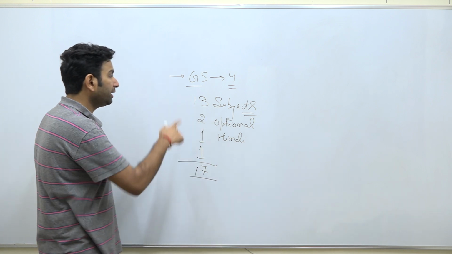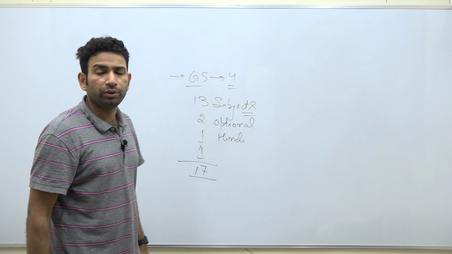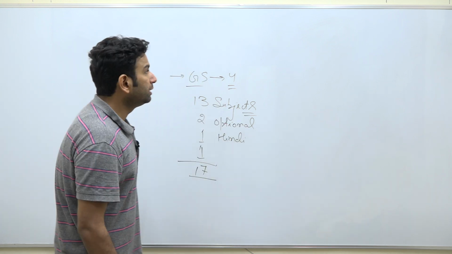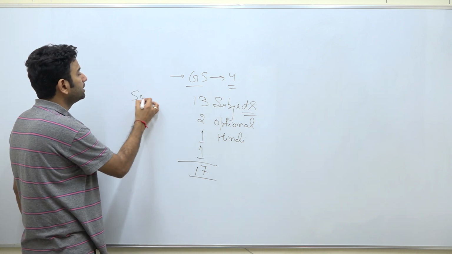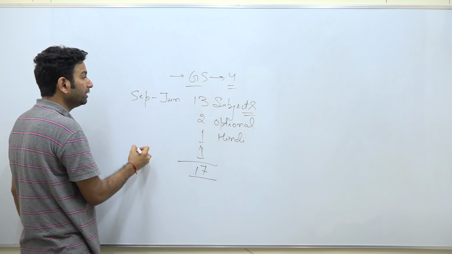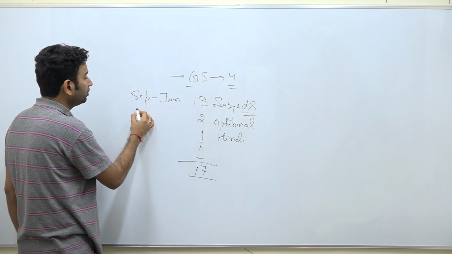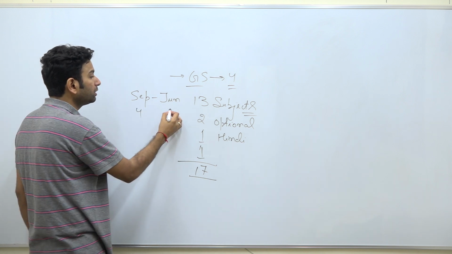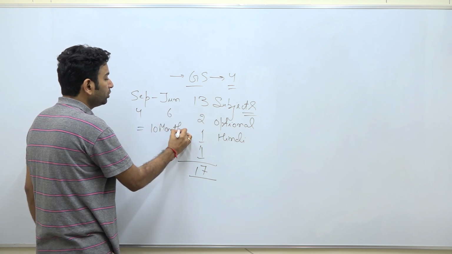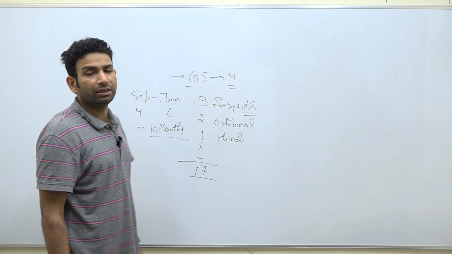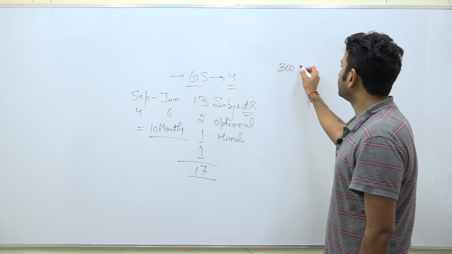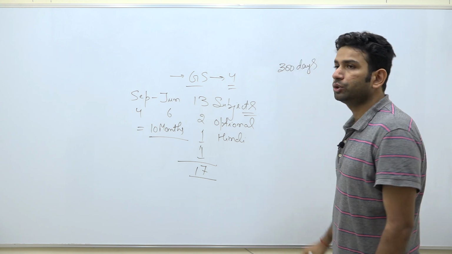What I'm trying to say is that these 17 areas are what students normally need to prepare in 1 year. Now we are standing in the month of September and the exam is going to happen next year in the month of June. So this year we have 4 months left and next year around 6 months, so in total 10 months are left. Converting this into days, we have around 300 days left for prelims 2021.